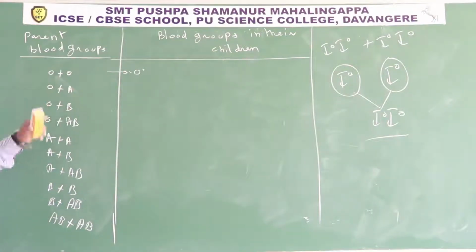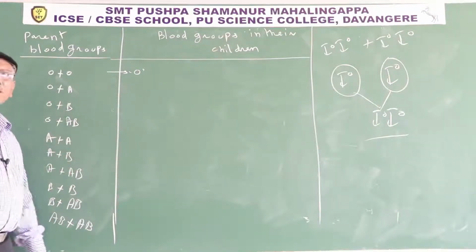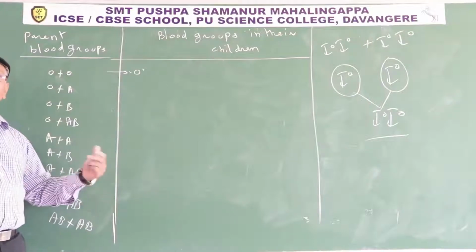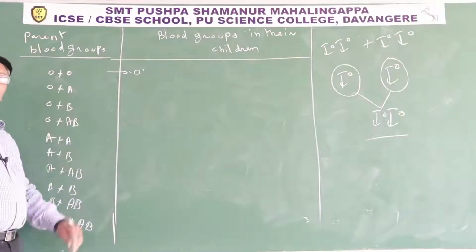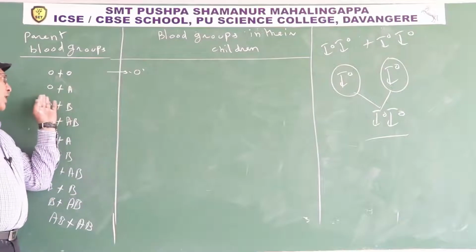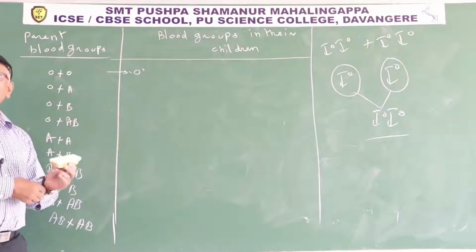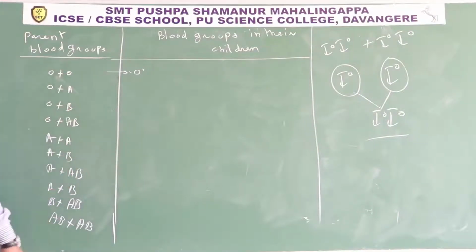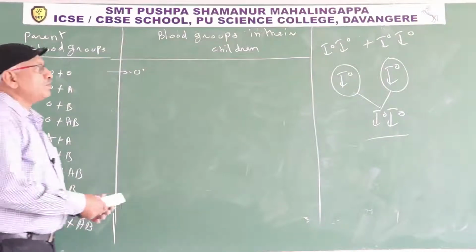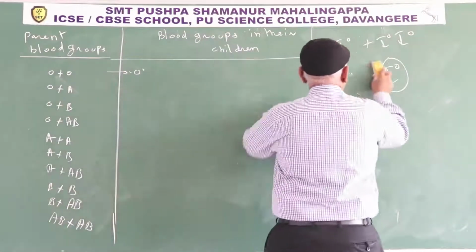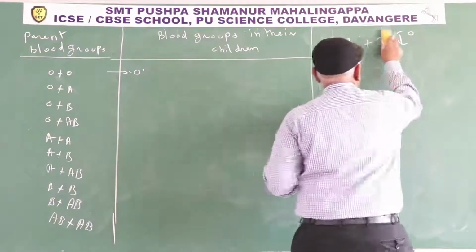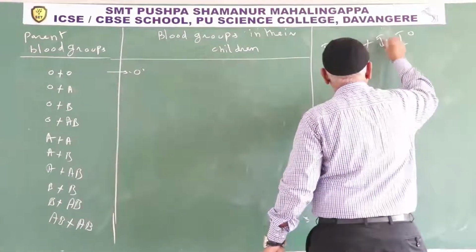Another one is one parent O, another parent A. You should not take homozygous A. In nature, heterozygous A is also present. If you take homozygous A, with one parent O and another parent A, in the progeny only A blood group. But in nature, some individuals are heterozygous A. That's why you take the heterozygous condition to obtain the maximum possibilities. One parent is O, another parent is heterozygous A.